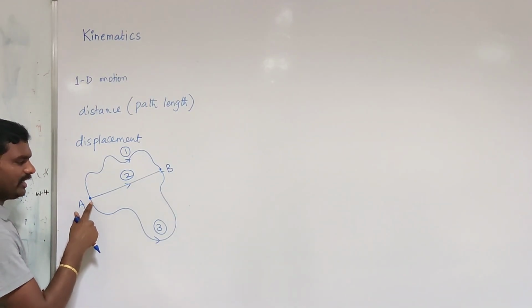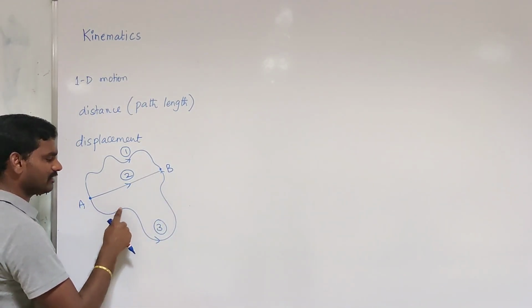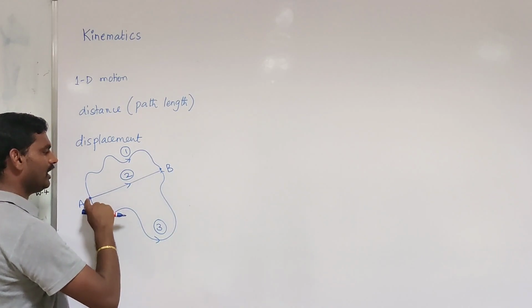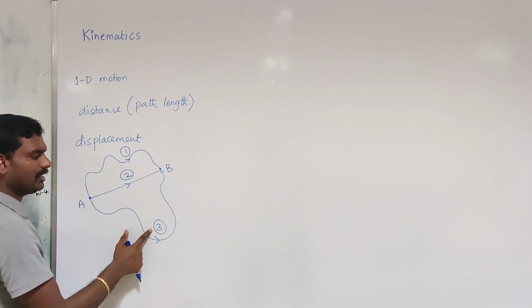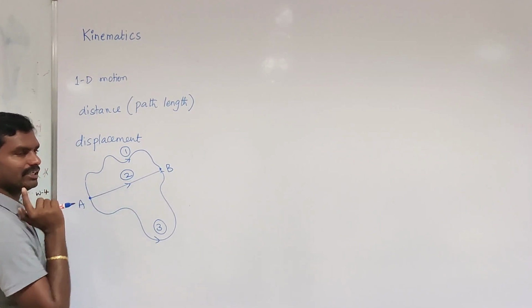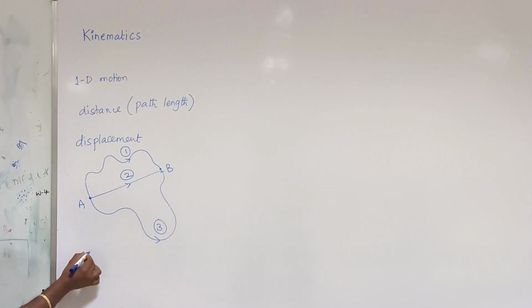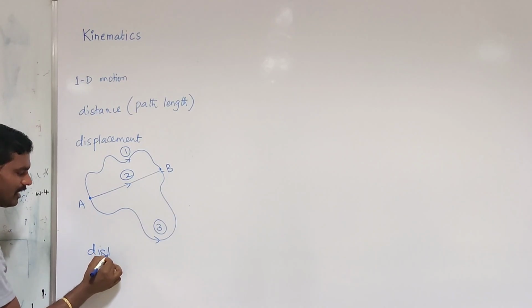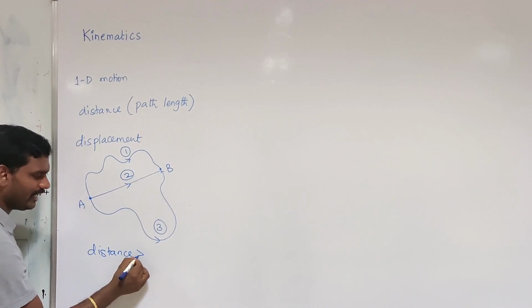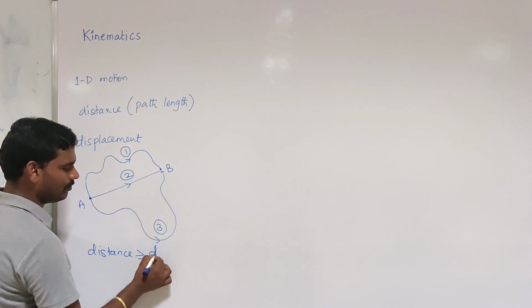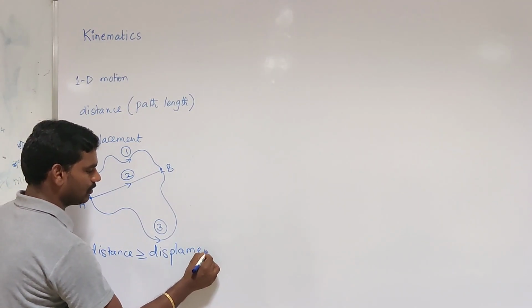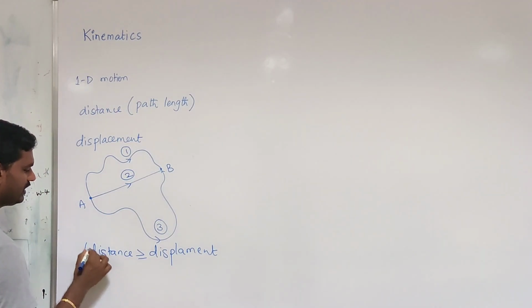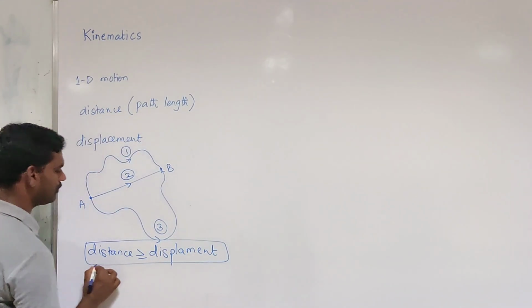Consider if we take path 3. In this case the distance is this one and the displacement is this one. So in the third path, distance is greater than displacement. That means distance is always greater than or equal to displacement.